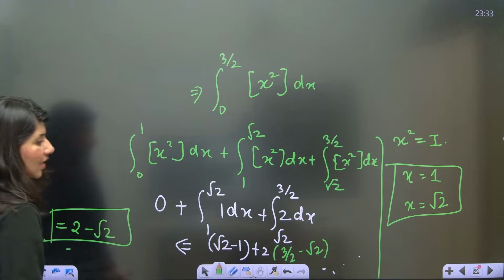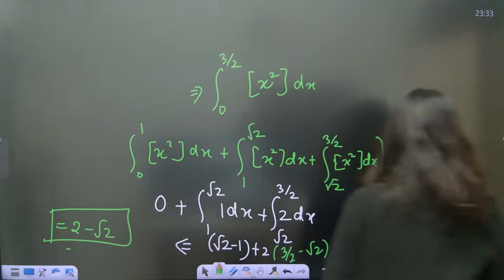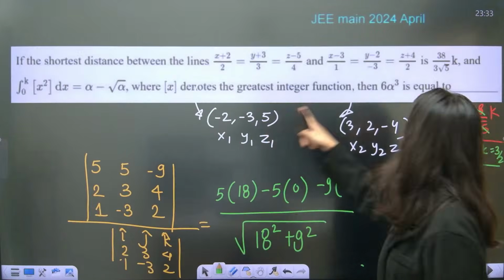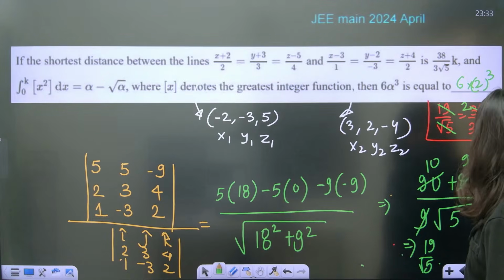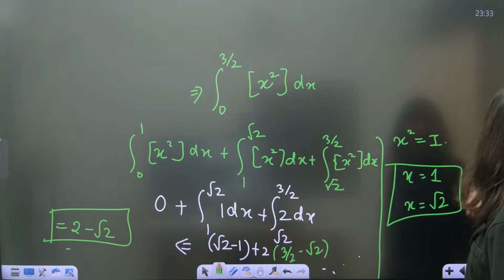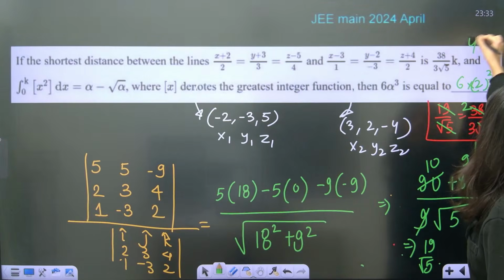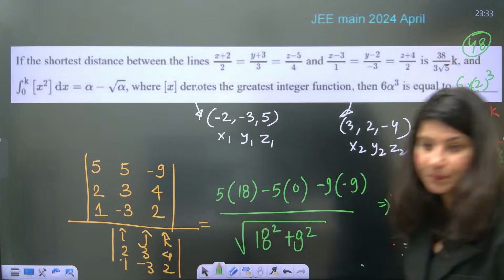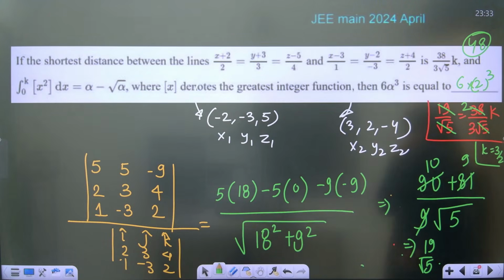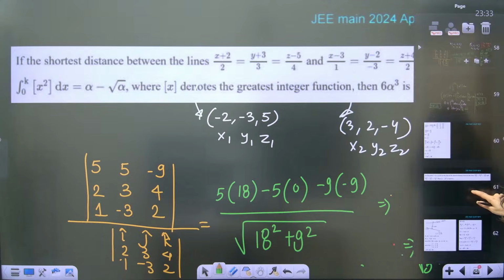So alpha is coming out as 2. Can you see? Alpha from this question, if you compare, alpha is 2. So 6 into 2 cube, that is 8, 6 are 48. 48 is the correct answer of this particular question. Okay, 48. Clear? Yes. Okay, so this is shortest distance between two lines. They can club it with anything.